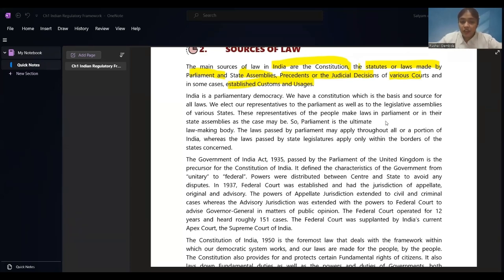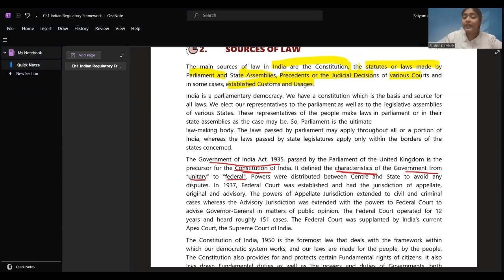So, this Government of India Act 1935, passed by the Parliament of the United Kingdom, is the precursor of the Constitution of India. Government of India Act 1935 was the basis, or you could say the foundation, for the Constitution of India to be prepared. It defined the characteristics of the government from unitary to federal.